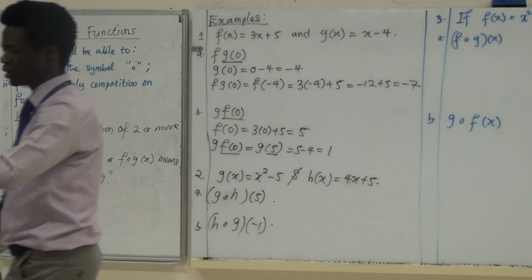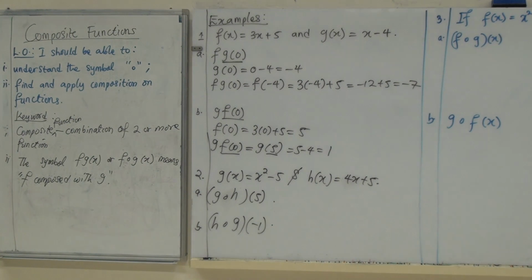Question 2, 60 seconds more. Are you done? Did you write it in your book? Just take note of your answers. 30 seconds more. Just take note of your answer.